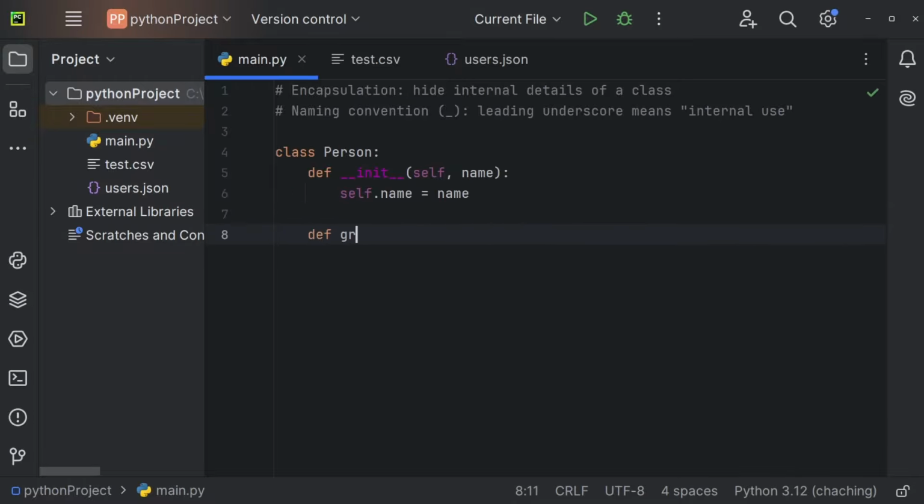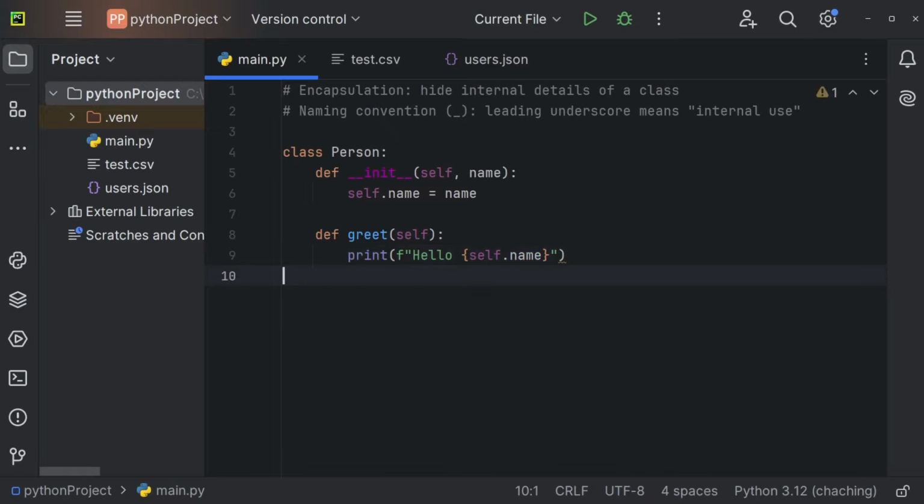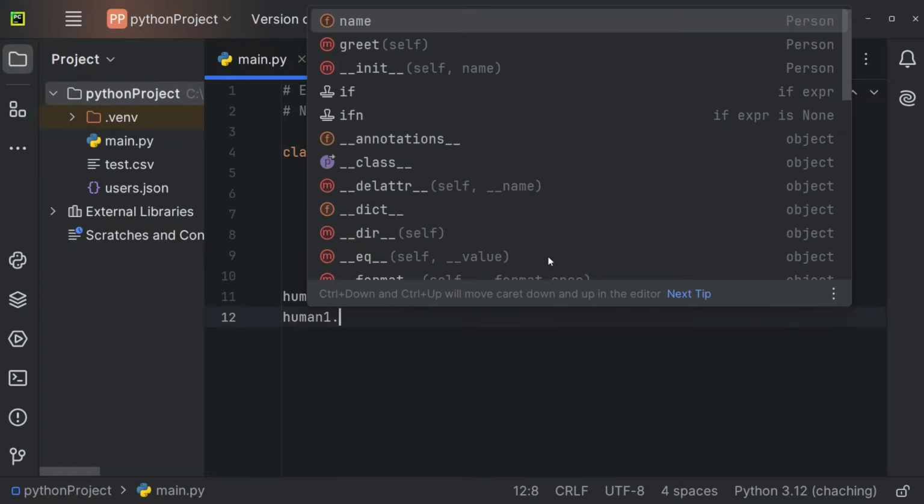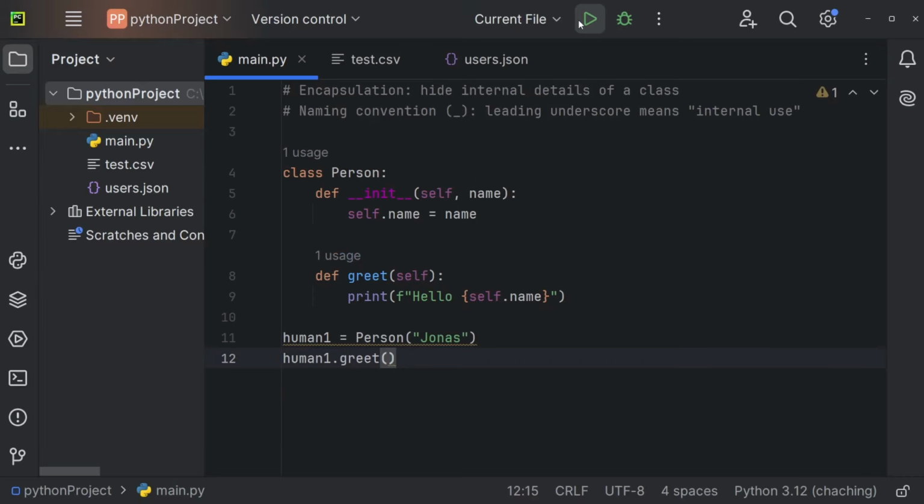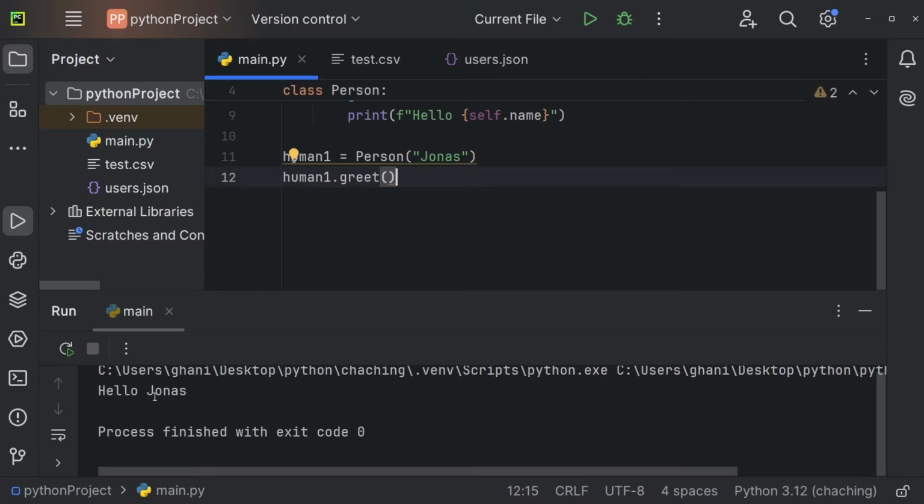So def greet, for example, and let's print hello self.name, and of course we need to use an f string, so f right here. And now let me create an object, so an instance of the class person. Human1 is going to be equal to person, name is going to be Jonas. Now I call human1.greet, and I'm going to run this. And you can see we're getting hello Jonas.